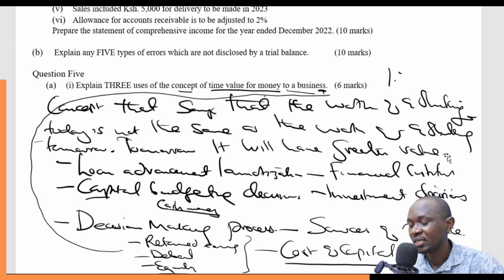And of course, it influences so many other decisions, even the dividend payout and retention decisions.